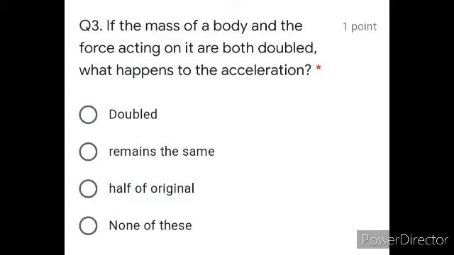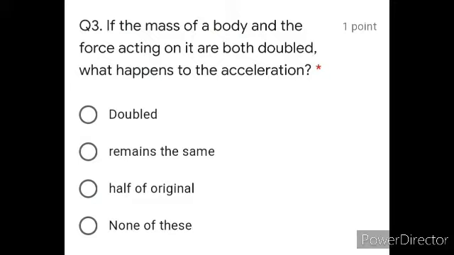Next, question number 3. If the mass of the body and the force acting on it are both doubled, what happens to the acceleration? You know the formula that force is equal to mass multiplied by acceleration.